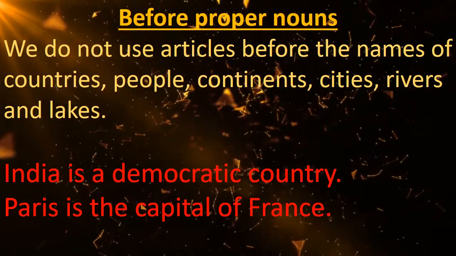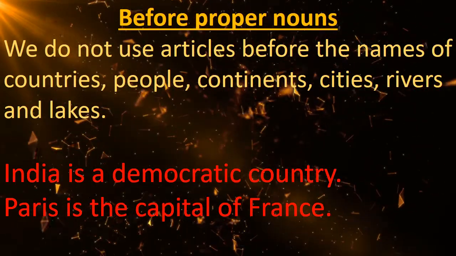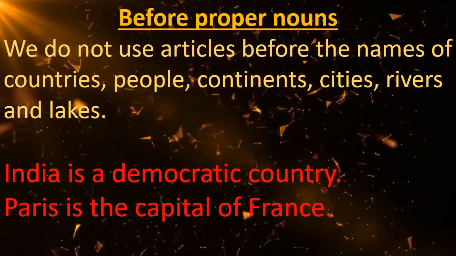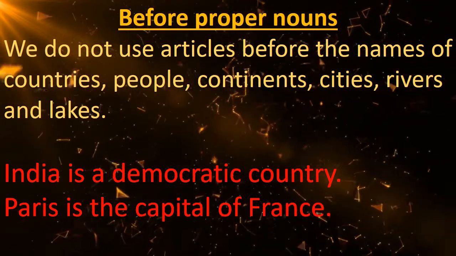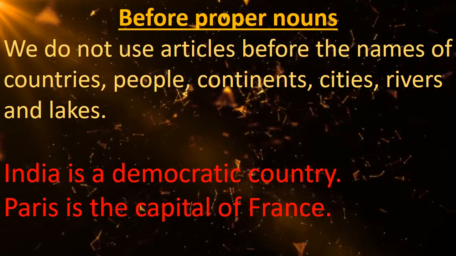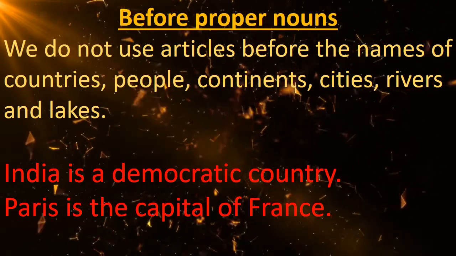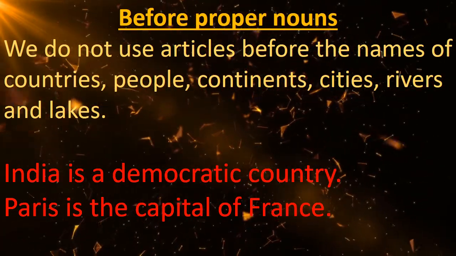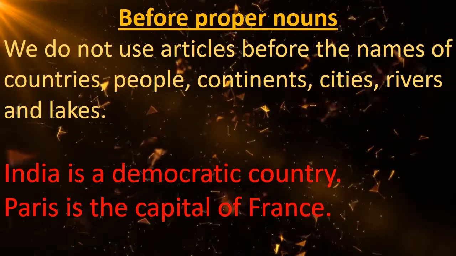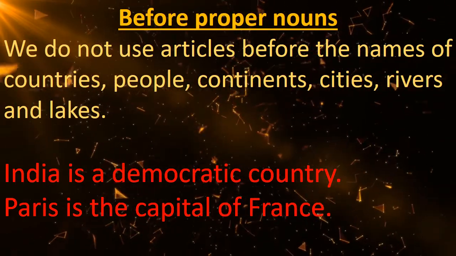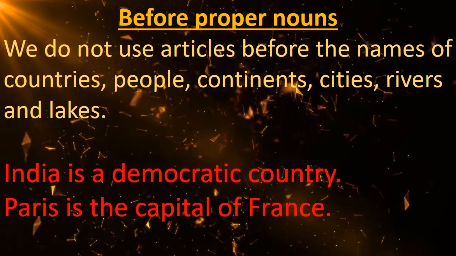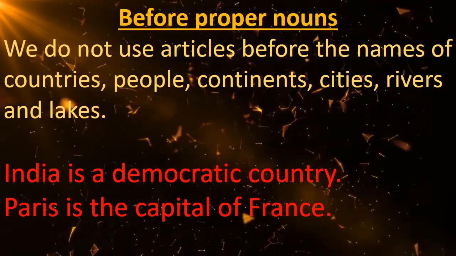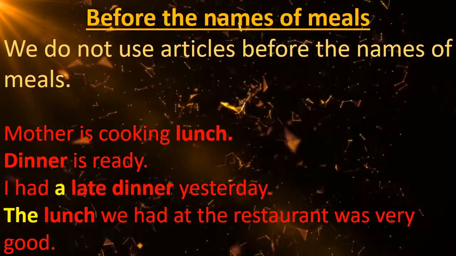So no article is used before proper nouns also. We do not use articles before the names of countries, people, continents, cities, rivers and lakes. See the examples. India is a democratic country. So we do not say the India because it's a country name. Paris is the capital of France. So we do not say the Paris.